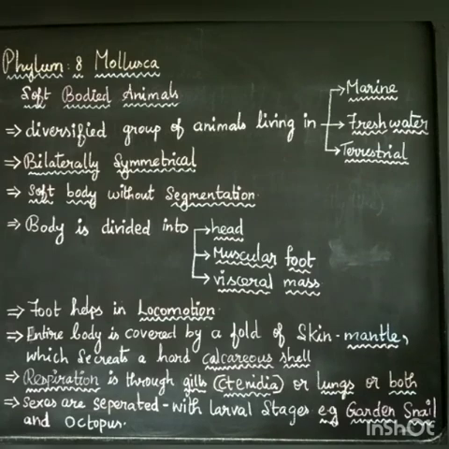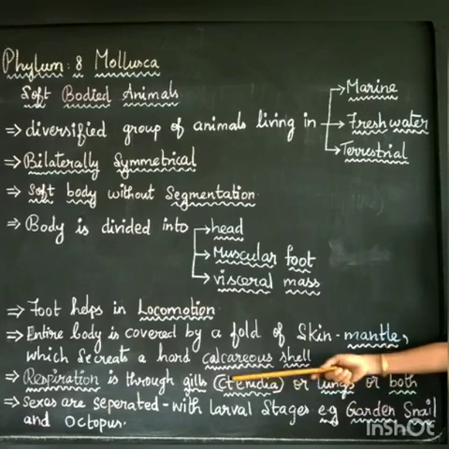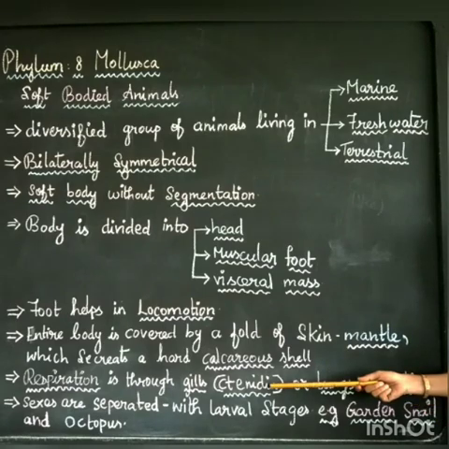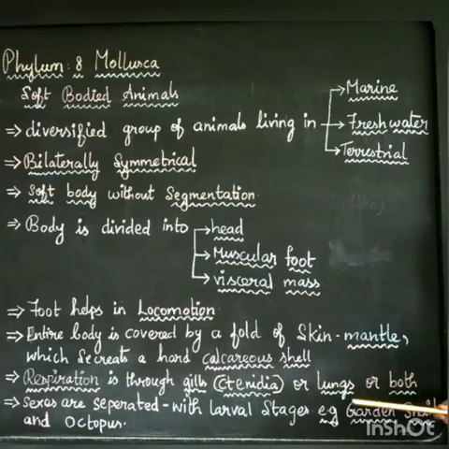Clear? Then coming to respiration. Respiration is through gills. Here gills act as the respiratory organ. The gills are also called ctenidia. Respiration may be through gills, or lungs, or both. Why are gills used? For the water animals, gills act as the respiratory organ, and for the terrestrial animals, lungs act as the respiratory organ, or both act as respiratory organs.